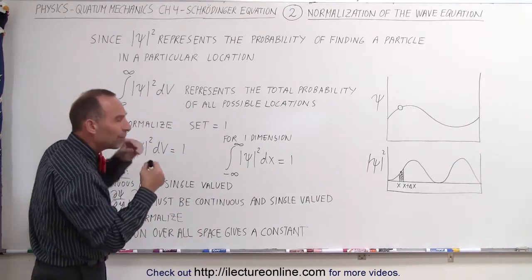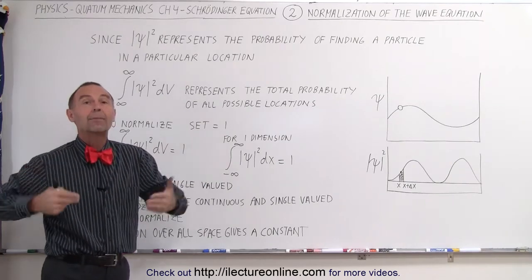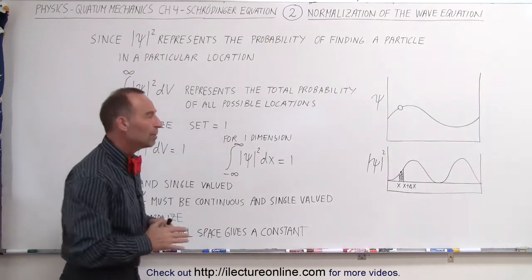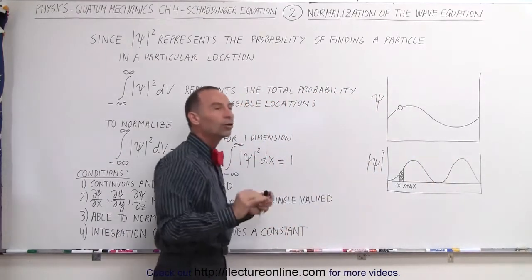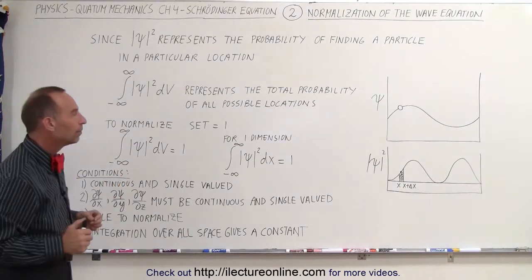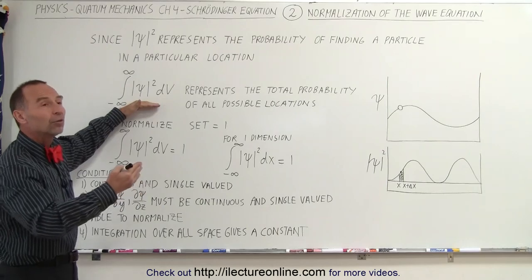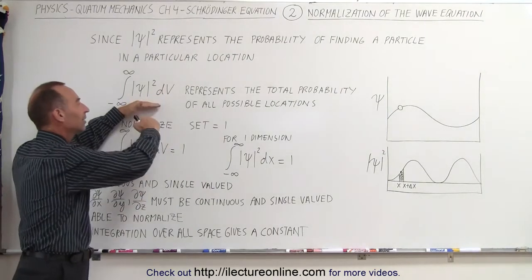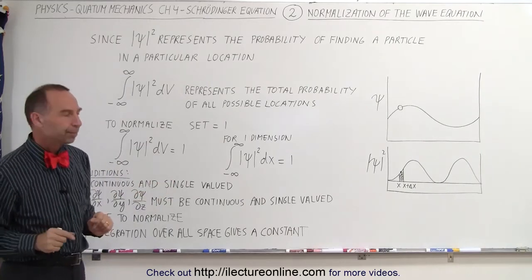Now, since it represents probability, you can never have greater than 100% probability of finding the particle, which means when we add up the probabilities of all the places where the particle can be, the total should never be greater than 1. And the number that you typically end up with will be greater than 1, so what we do is divide that result by itself to make it equal to 1, which is called normalization.